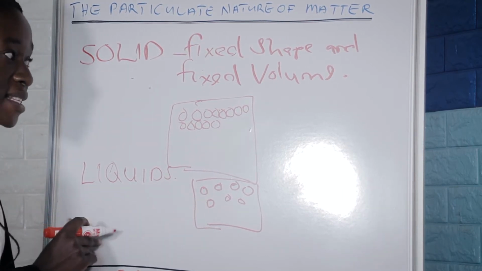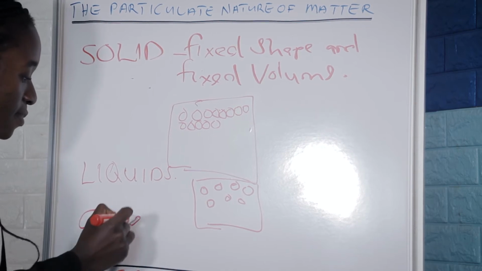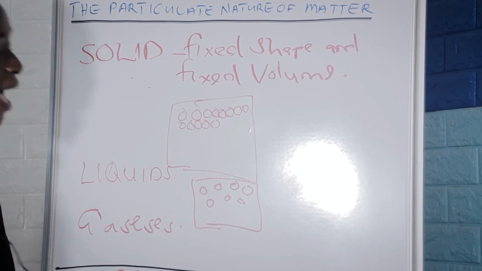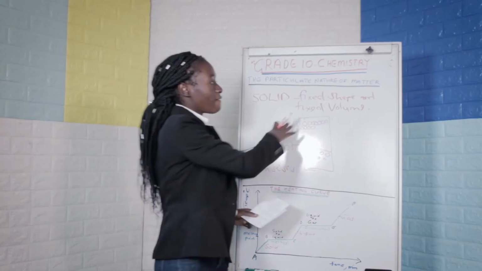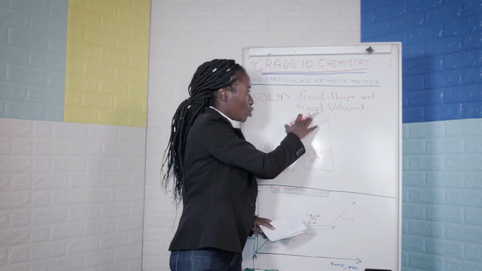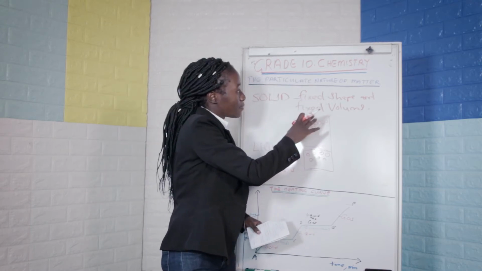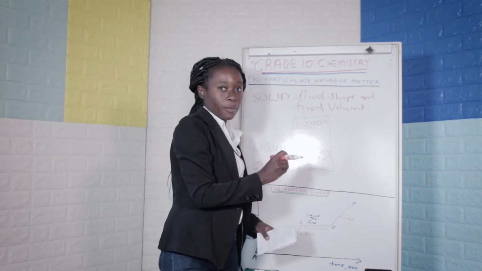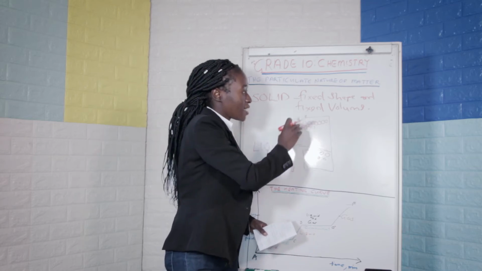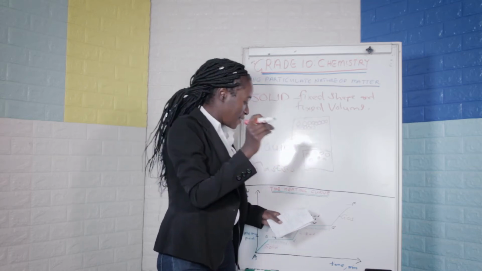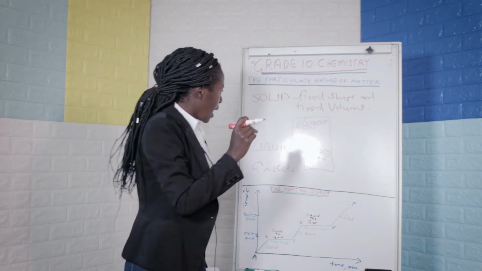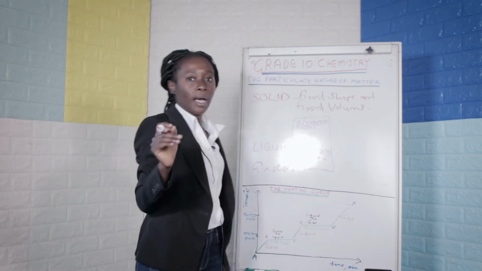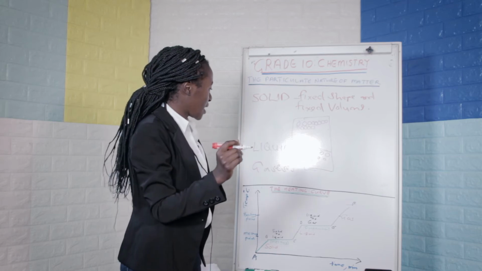Then we have gases. Gases neither have a fixed shape nor a fixed volume. Gases are the ones that are compressible because of the fact that they do not have a fixed shape and a fixed volume. Apart from this, we're now going to talk about the changes of states of matter.